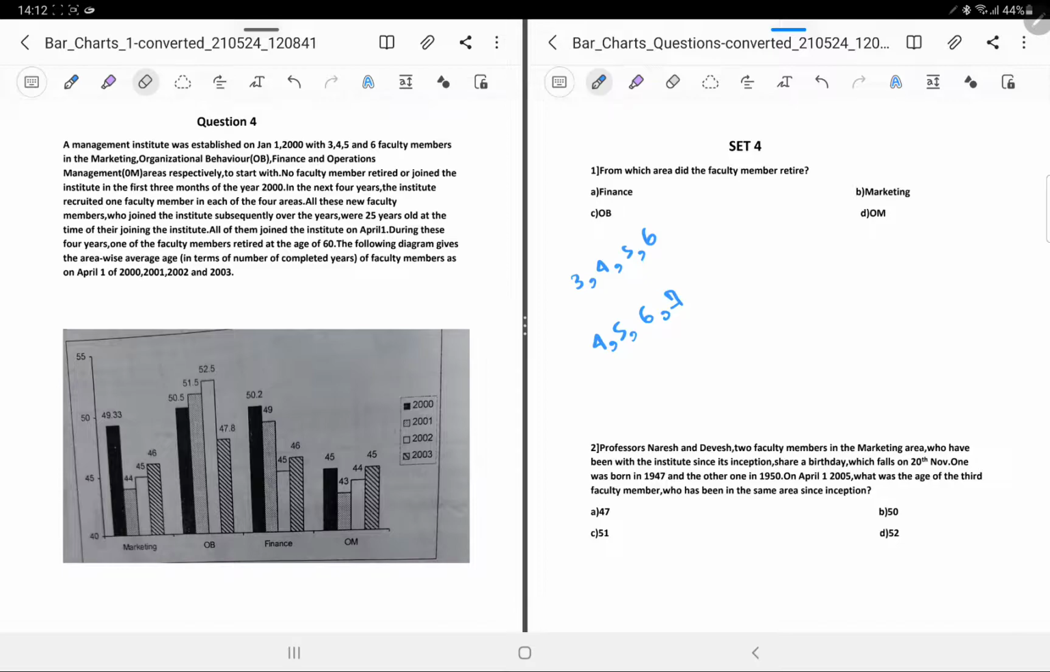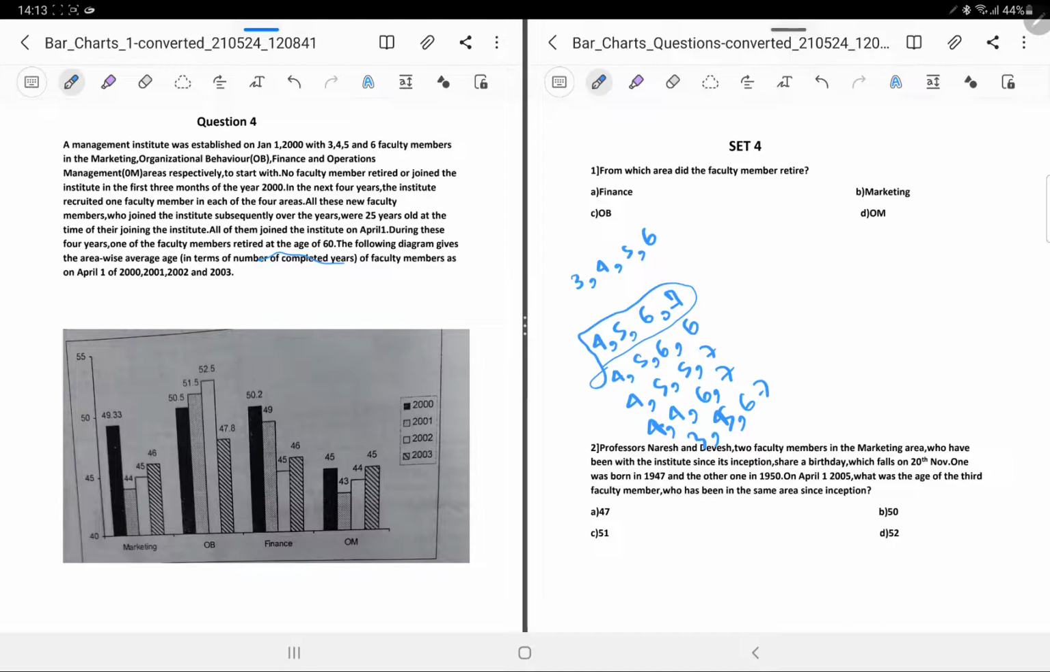So see, out of these 4, one has to be a reduced value. It has to be something like 4, 5, 6, 6, maybe 4, 5, 5, 7, maybe 4, 4, 6, 7, and maybe 3, 4, 3, 5, 6, 7. So one person has to go also, and he is retiring at the age of 60. During these 4 years, only one of the faculty members retired.